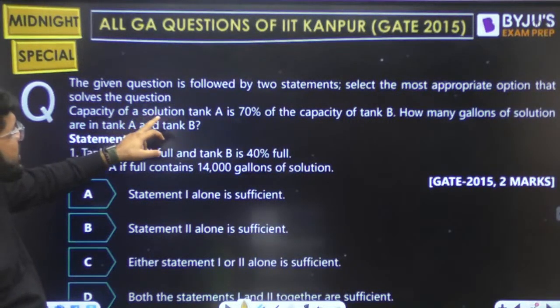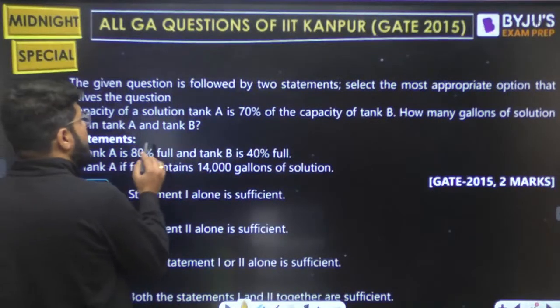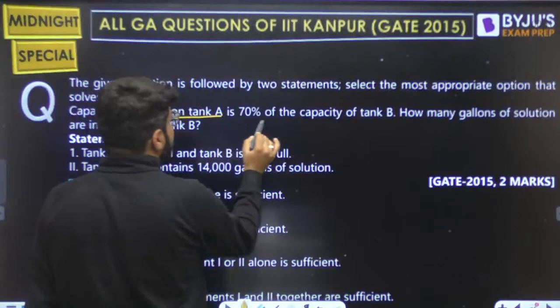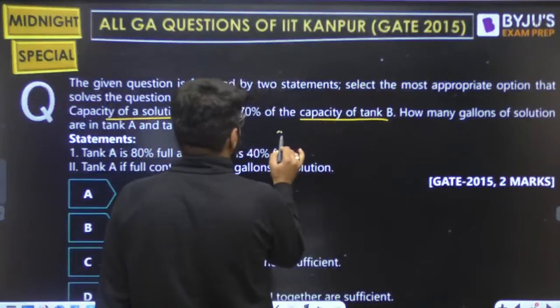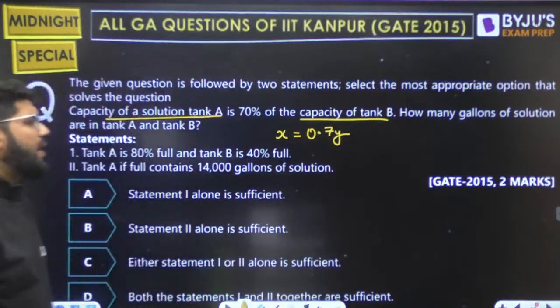Capacity of a solution tank A is 70% of the capacity of the tank B. Right. Let's say the capacity of tank A is X, capacity of the tank B is Y, and X is 70% of Y, 0.7Y.